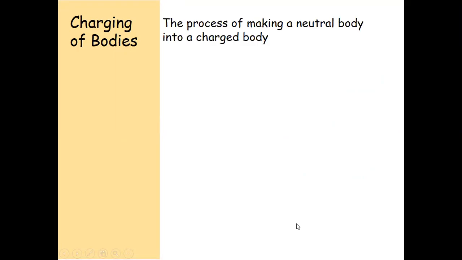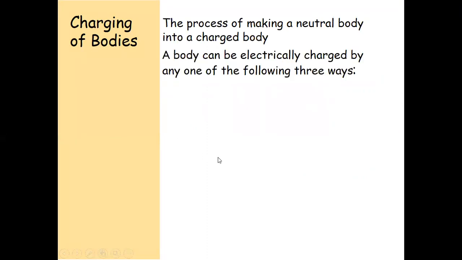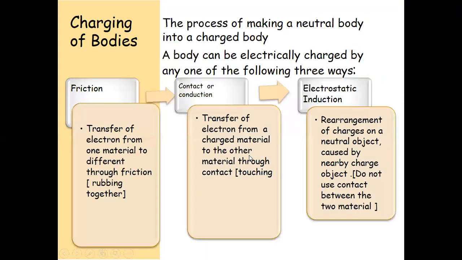There are three ways we can charge bodies. The first way is friction. Friction is the transfer of electrons from one material to a different material by rubbing. If two different materials are rubbed together, there is a transfer of electrons from one material to another.